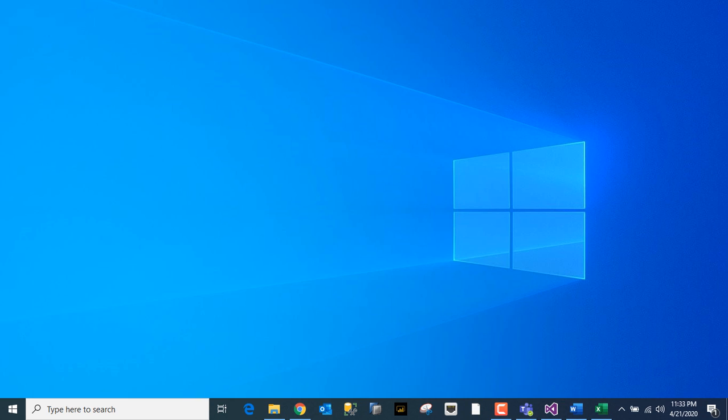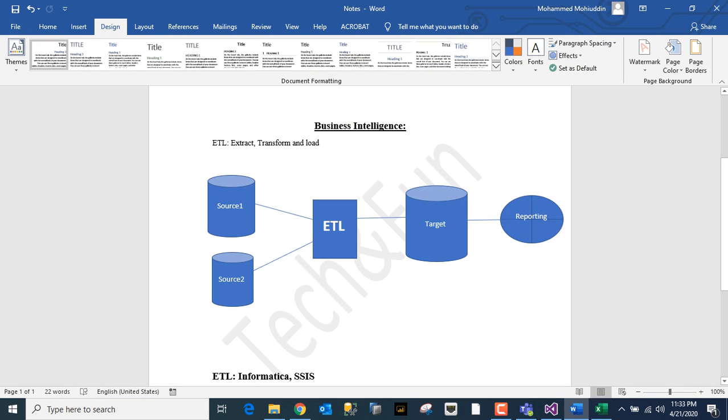I'll also give you a good example from source to target, and for reporting. I'll give you a good example in my next video, so you will be able to understand it example-wise.